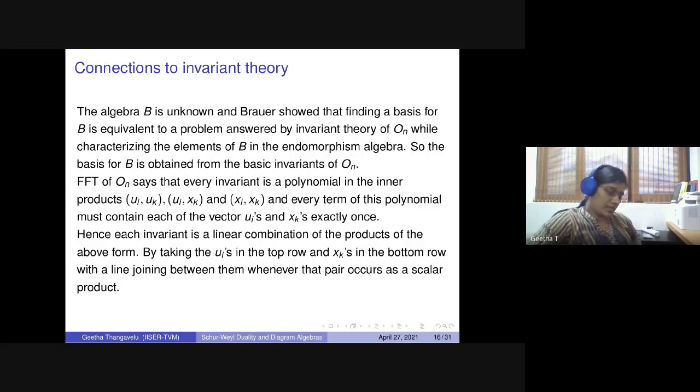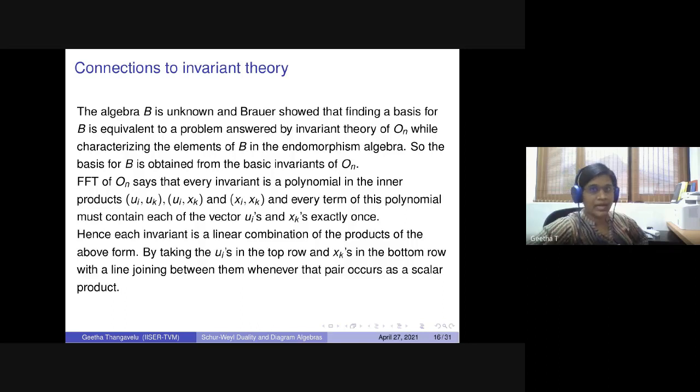There comes the connection to the invariant theory. So the algebra B is unknown, and Brauer showed that finding a basis for it, he just tried to characterize the linear transformations in End V tensor d that commute with the linear transformations coming from O_n. He worked on the simple rule of commuting actions.